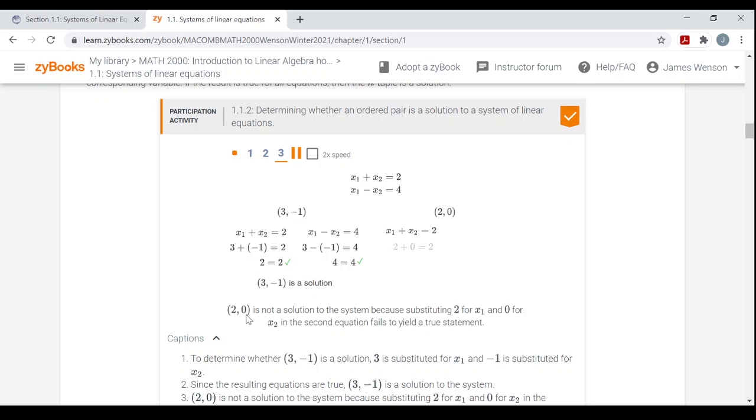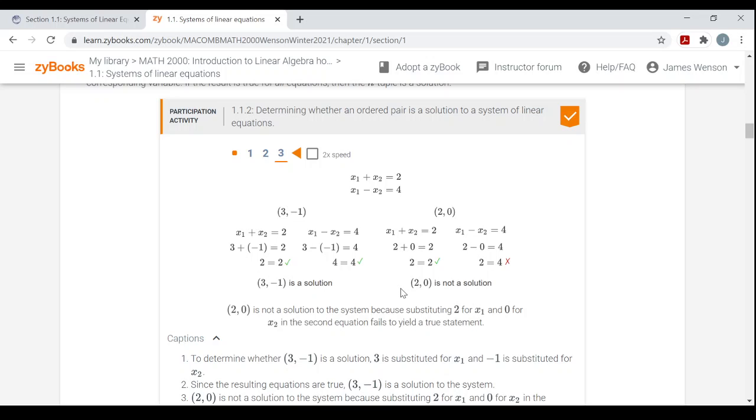The ordered pair (2, 0), or the ordered two-tuple (2, 0), is not a solution to the system, because substituting 2 for x1 and 0 for x2 in the second equation fails to yield a true statement. If I replace x1 with 2 and x2 with 0, the first equation is true, great, but the second equation is not. You get 2 equals 4. So this ordered two-tuple is not a solution of the system. It's a solution of one of the equations, but not the whole system. I hope that makes sense.